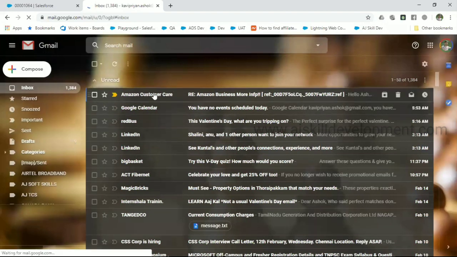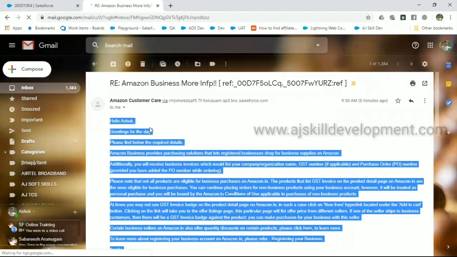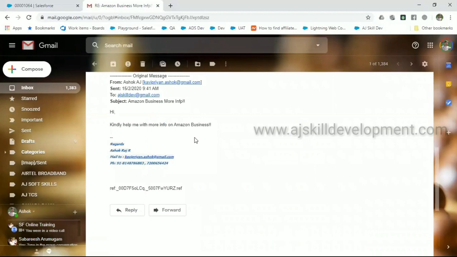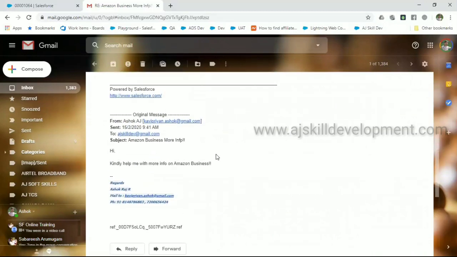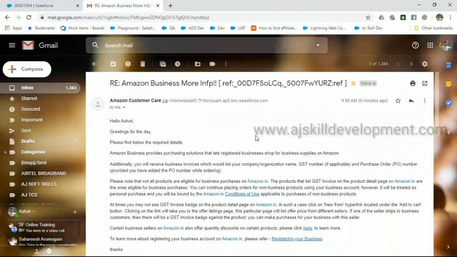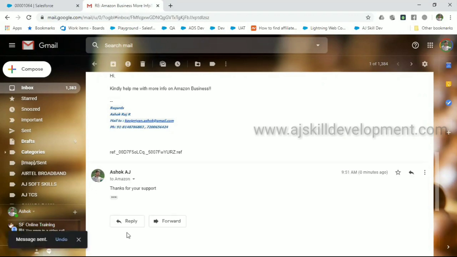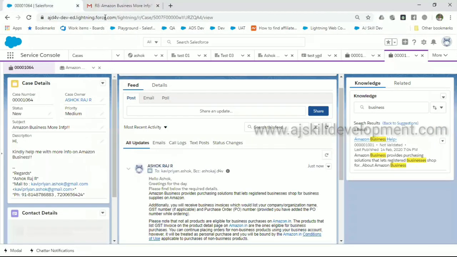See, I have received an email from Amazon customer care. Select and see. Hello Ashok, greetings for the day. Please find the below required details, which come with my transcription of the email I sent, and I got a reply for the same. This is a classic example, and this is the reference ID. Suppose we reply to this email, let's see: thanks for your support. I send an email back. Let me refresh.